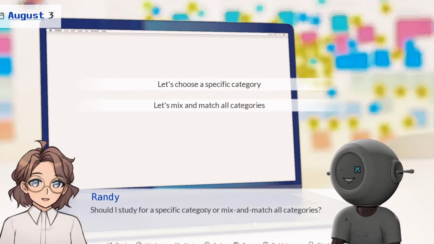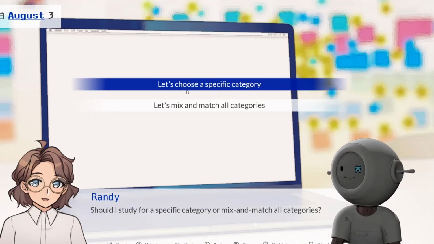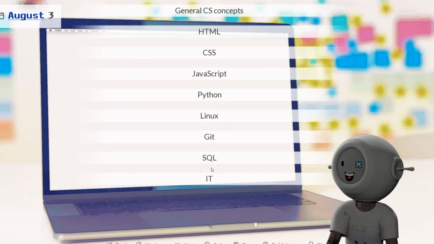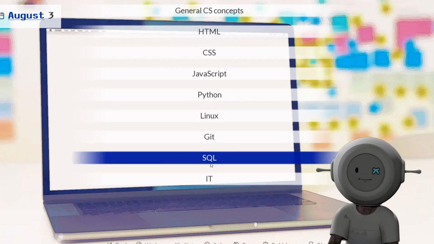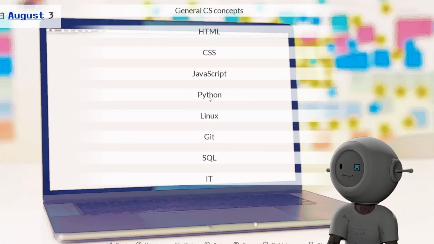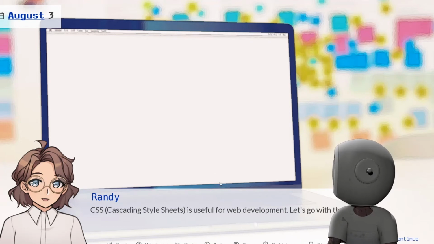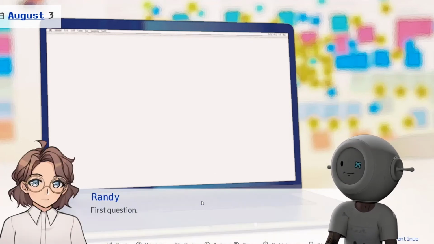Should I study for a specific category or mix and match all categories? Let's choose a specific one. Oh, I don't know none of this stuff. I'm gonna go with this. Alright, let's go. Let's get it.